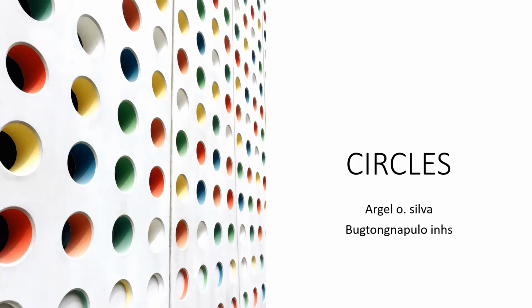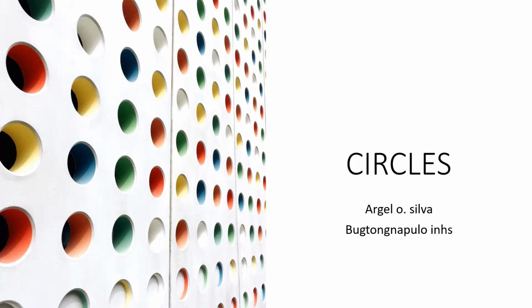Nung bata tayo, pag sinabi natin 4 equal sides, alam na agad natin na square. Diba? But nung lumaki tayo, nag-grade 7 tayo, hindi pala basta square lang yon, kasi we still have rhombus with 4 equal sides. Pero kapag 4 equal sides and 4 equal angles, yun po ang square. So, ganun din po ang circle. Kasi pag sinabi natin ang circle has no sides or vertex, oblong also have no sides. Okay po, wala rin sides ang ating pong oblong.